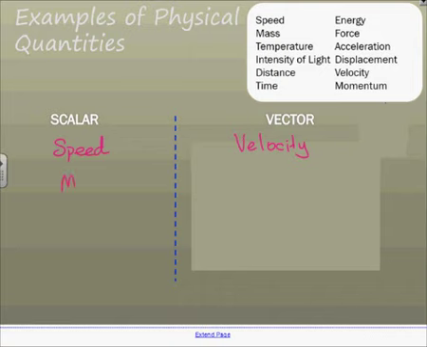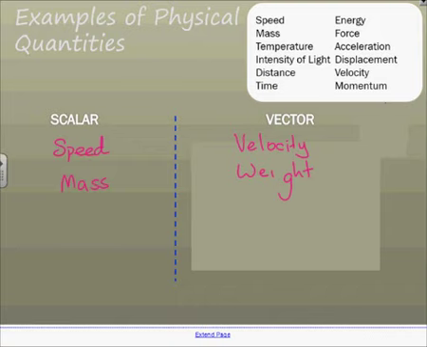Let's look at another comparison. How about mass? Mass is scalar. Doesn't matter which way you're moving, your mass doesn't change. However, weight, which people usually associate with mass, is actually a vector. It's a force. It has a certain direction.